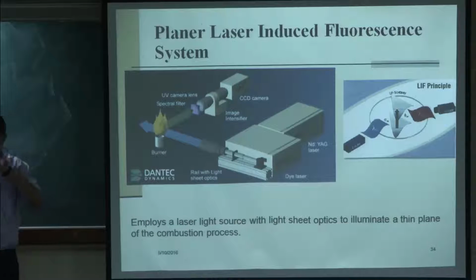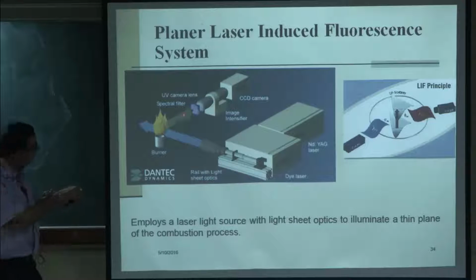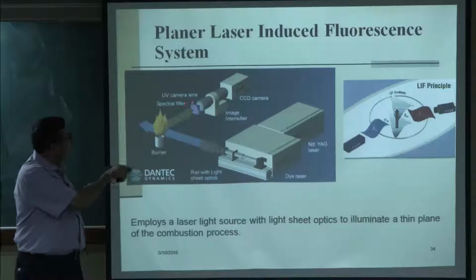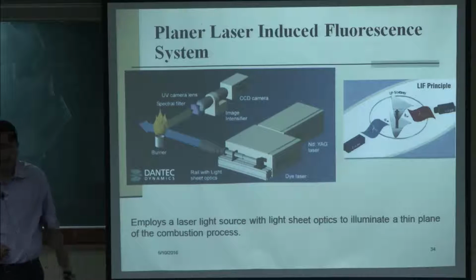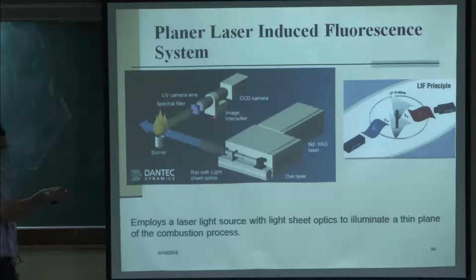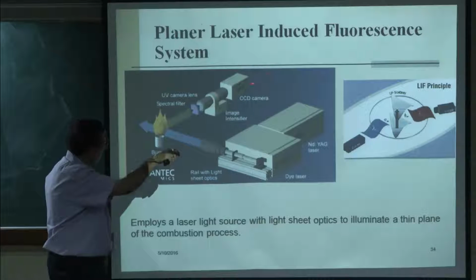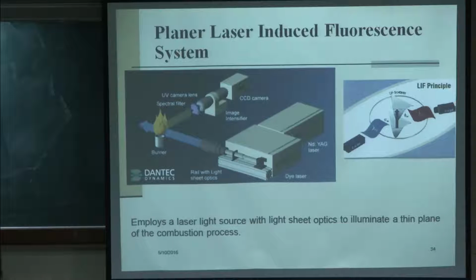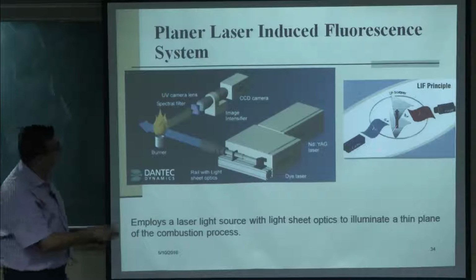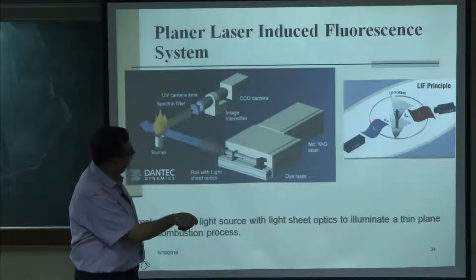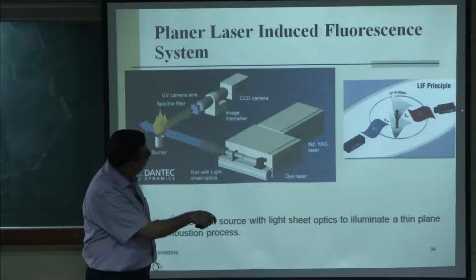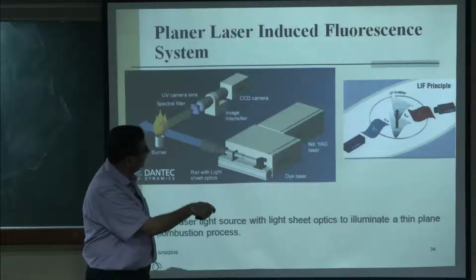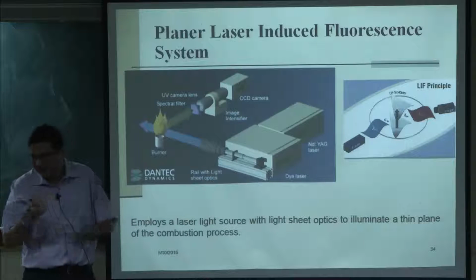Now, for a given intensity or frequency of this beam and the given radical we want to measure, there is a specific shift that we get. So we know at what frequency the fluorescence light is coming. We can use a spectral filter here and take only that image, and then we put a camera. So this entire species field can be obtained. Okay, so that is the principle of it. This is the LIF principle. What we have is a laser sending light at a particular frequency, it gets shifted, another camera is looking at this, and then we can process. So it is almost a direct measurement.